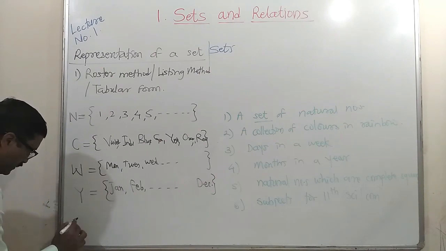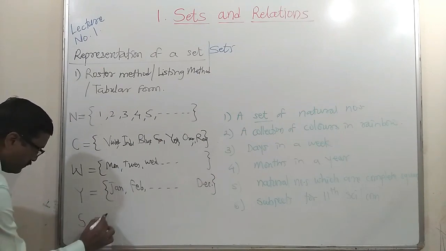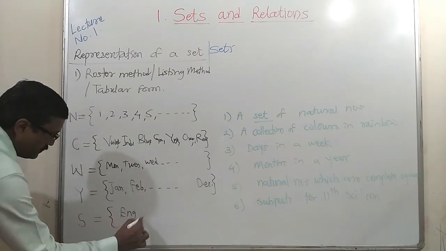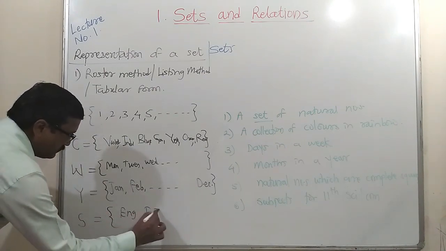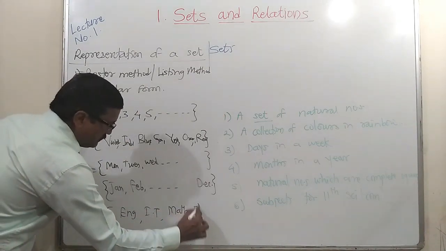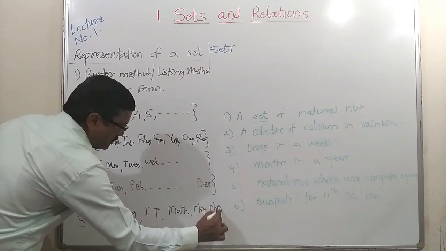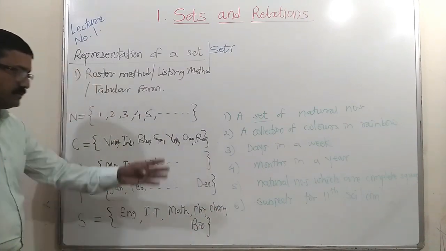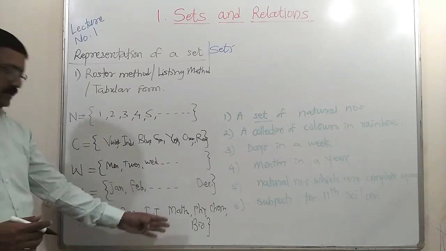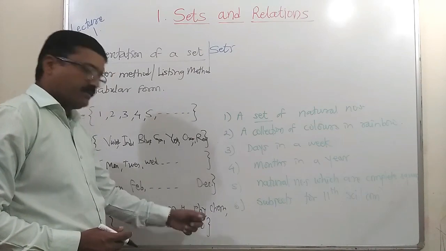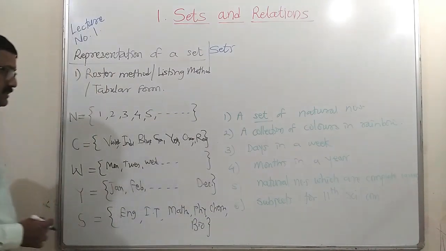You can write any letter, S, for subjects for 11th science. Then English, suppose IT, maths, physics, chemistry and biology. For commerce also you can write English, IT, economics, accounts, OCM, maths and SP.